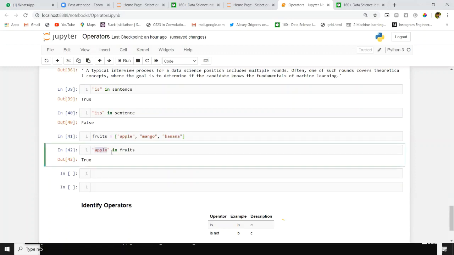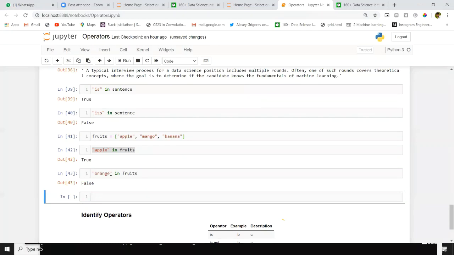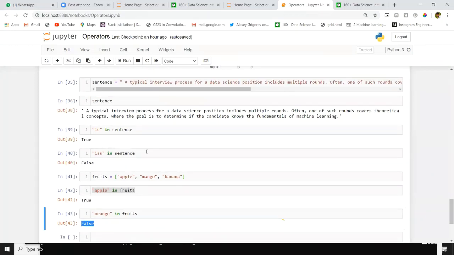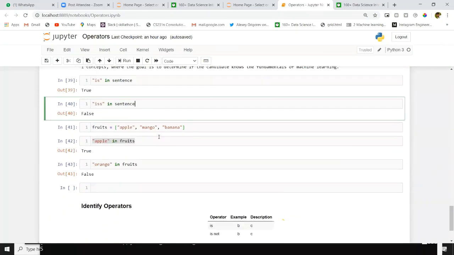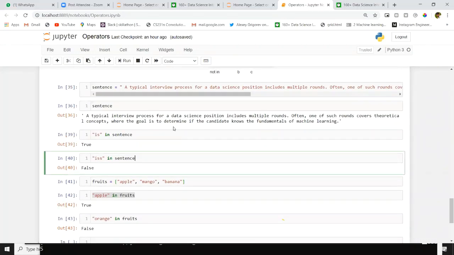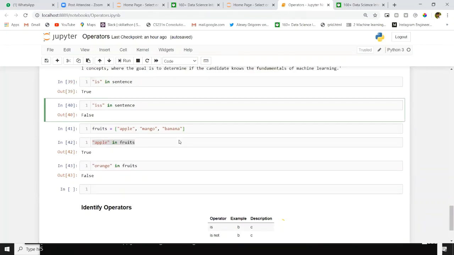Suppose I give orange in fruits, I'll get false. Why? Because orange is not in my list. You can apply this in operator on a list and on sentences, I mean on string data types. You can apply it on a list.